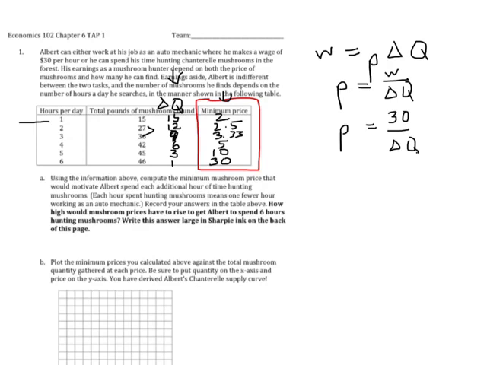Just to finish this problem off, how high would price have to rise to get Albert to spend 6 hours? That would be 30. You just saw where that came from. 30 would be big in the back. And then, oh boy, I didn't quite leave myself room to draw my supply curve. Let me create a new page to draw this Albert supply curve for chanterelle mushrooms based on these data here.